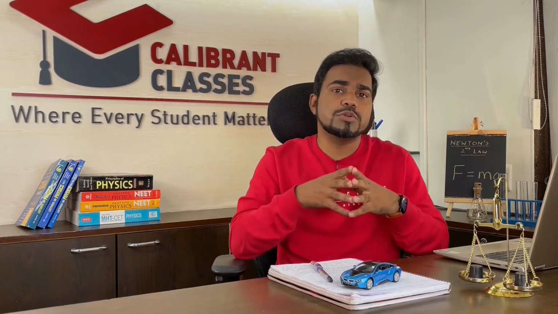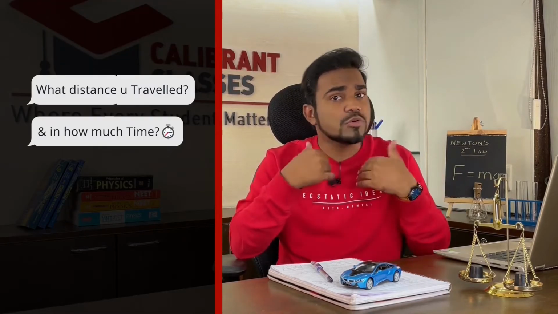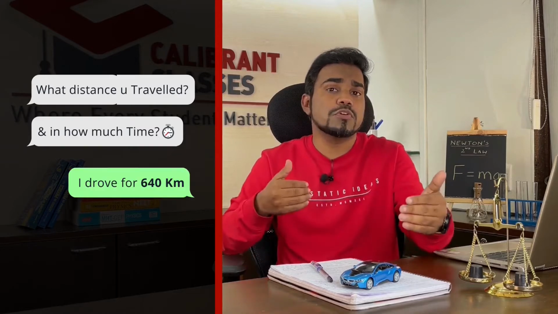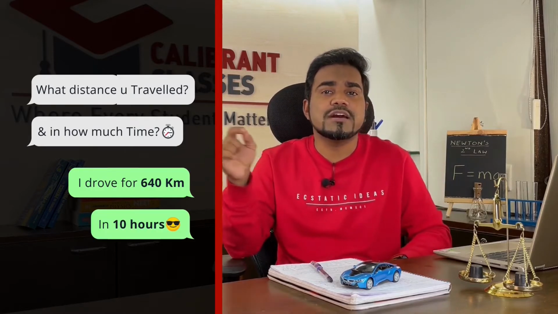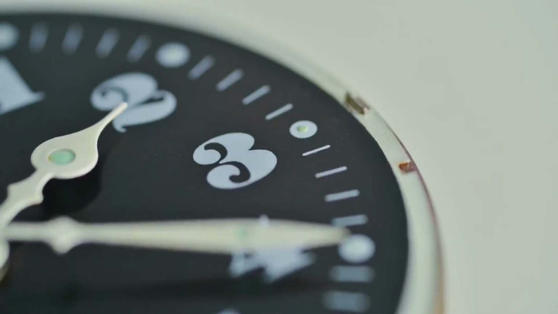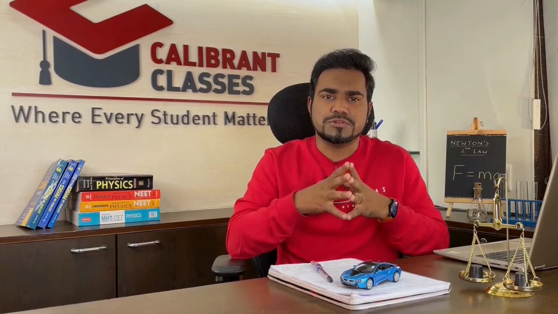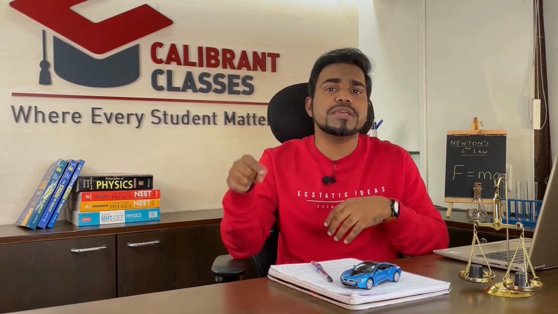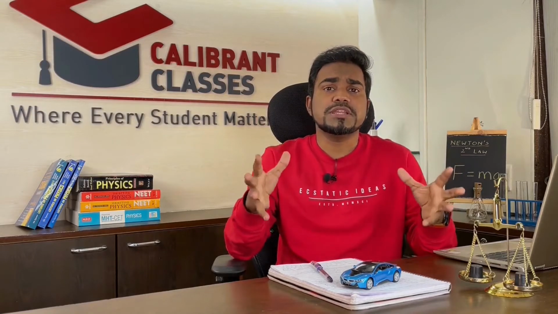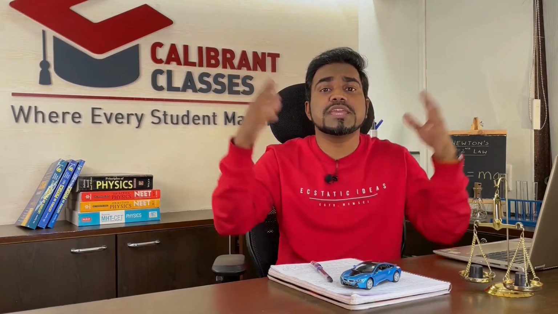But if they wanted to know what distance I traveled and how much time, I could have told them that I drove for 640 kilometers in 10 hours. That's because quantities like distance, time, mass, energy, force, they all can be measured. And this is exactly what makes science verifiable. Now to take any measurement, we need units. And the units we choose depends upon the scale of measurement.